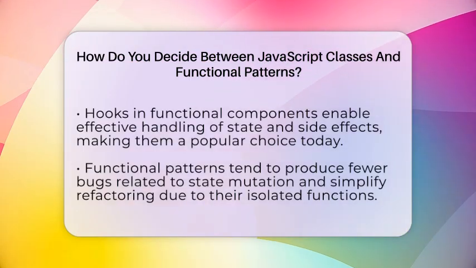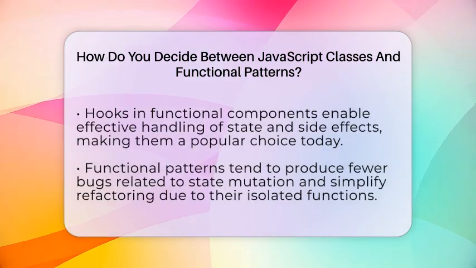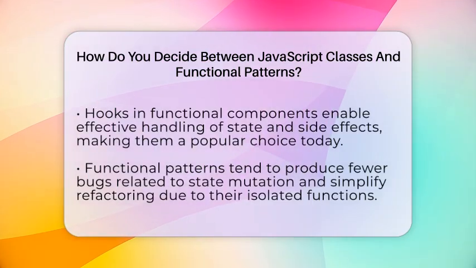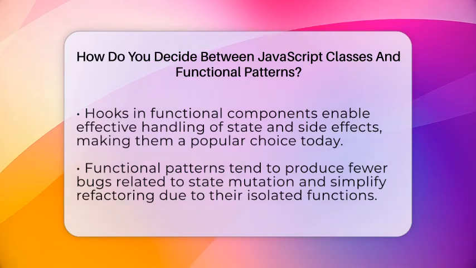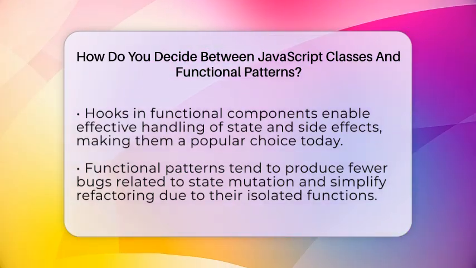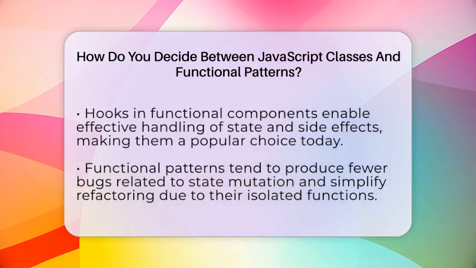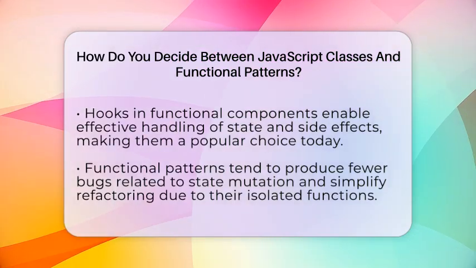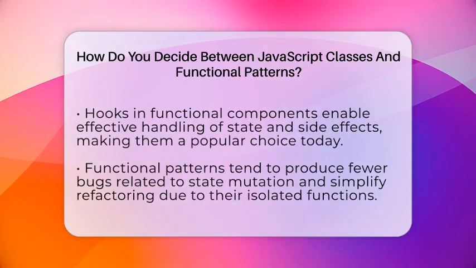for many developers today. From a performance point of view, functional patterns tend to produce fewer bugs related to state mutation. They also make refactoring easier because functions are isolated and predictable. But if your project involves complex objects with many interconnected parts, classes can provide a clearer structure and better encapsulation.